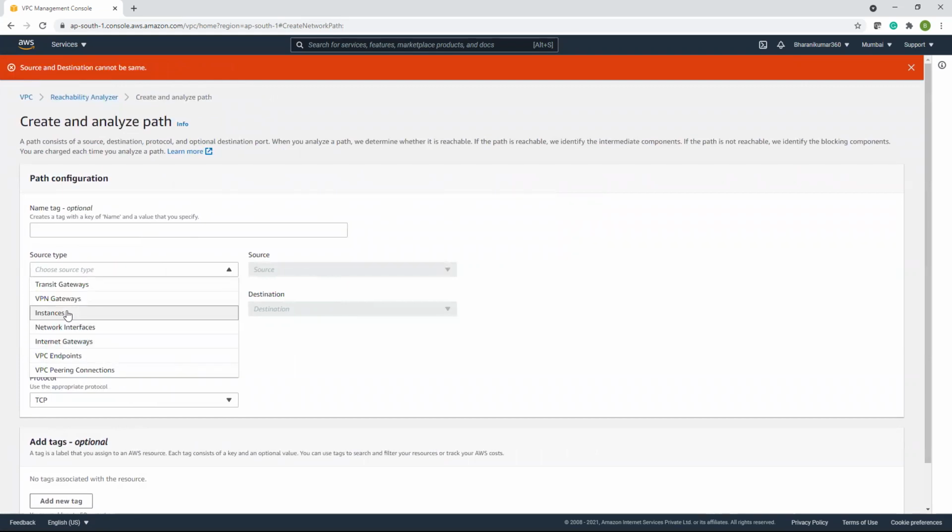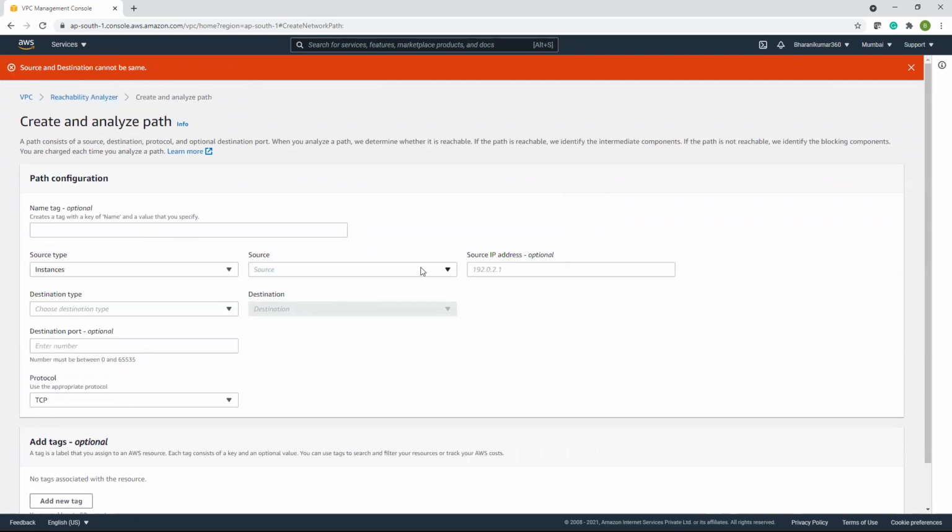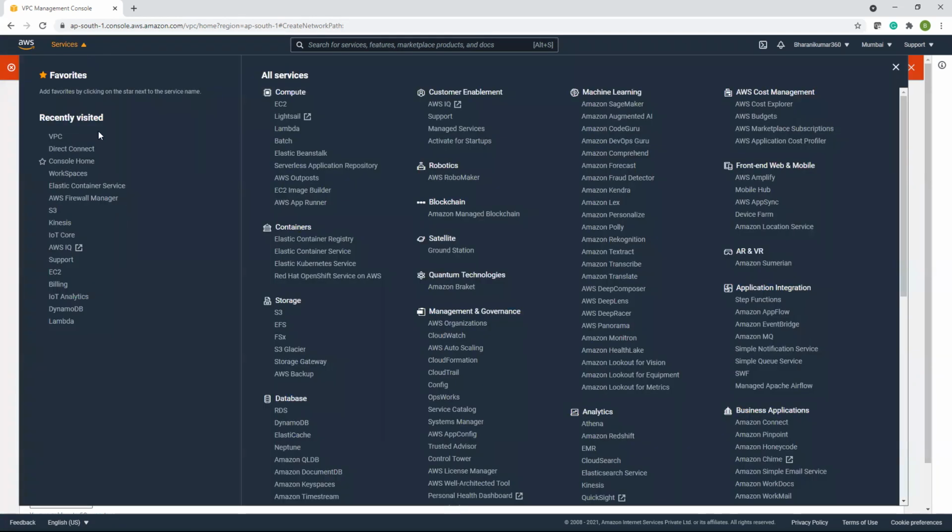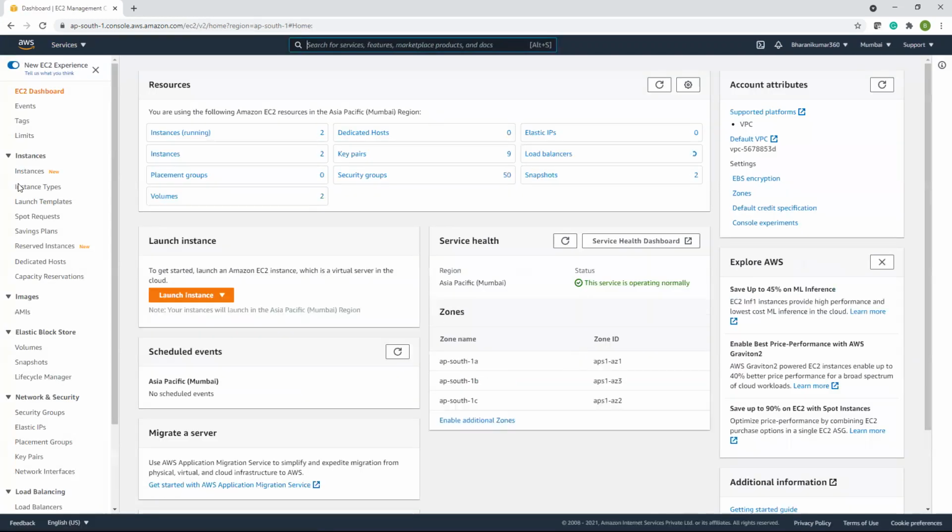Then source type instance. We have two instances, but we have to start them. EC2: two instances are running.